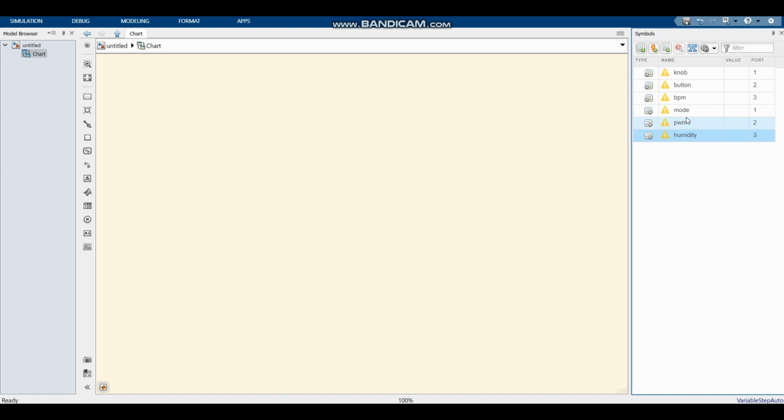So these two values we're going to connect to a scope so that we can see that the humidity stays constant in the system, and then the PWM signal is going to represent the breaths in and the breaths out in the system. And then lastly, we want to show how the person is actually inhaling and exhaling using lamps. So we're going to call this LED 1, and then you're going to add LED 2 and 3 as well.